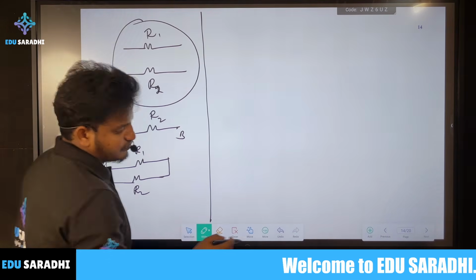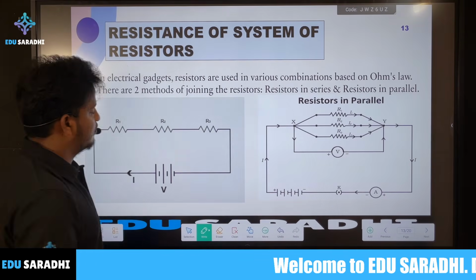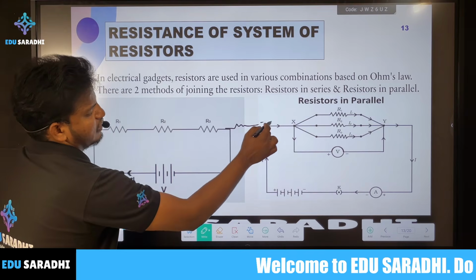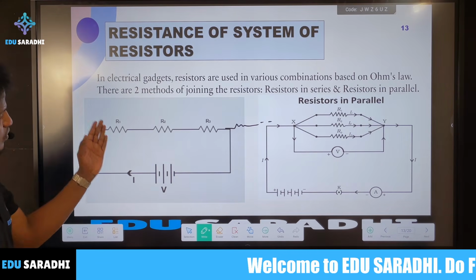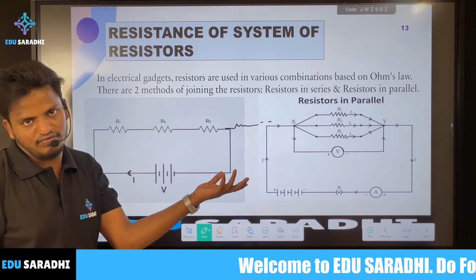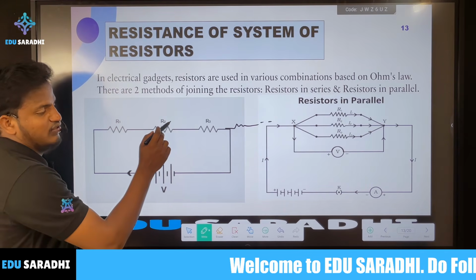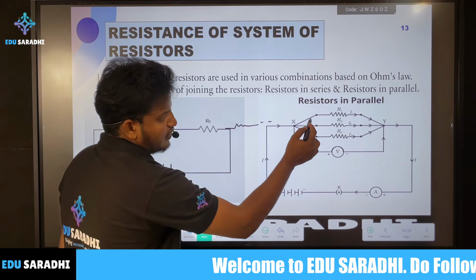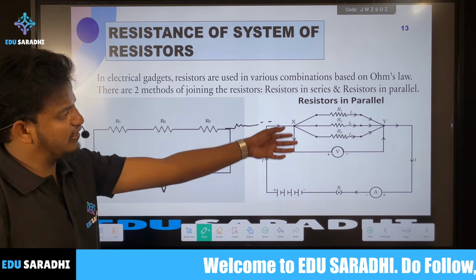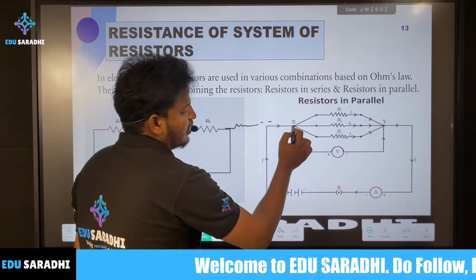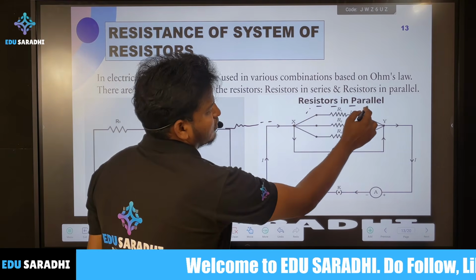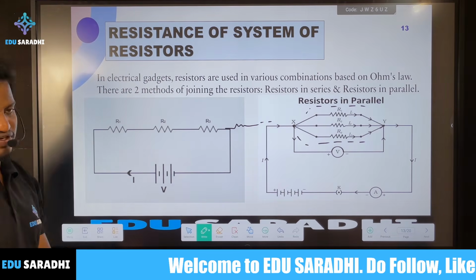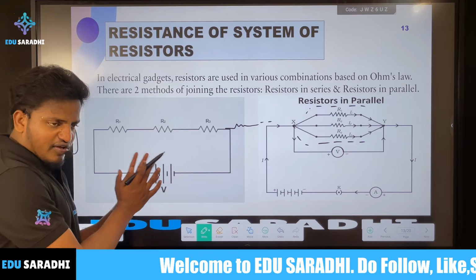Usually in a circuit you can connect n number of resistors also, like this, dash dash dash. Here, series means alternately, one after one. One end of a resistor is connected to another end, and the current flows continuously like this. Here it's a parallel connection, that means you can connect one end to many, as many as required. Now we'll derive the formula for these two cases.